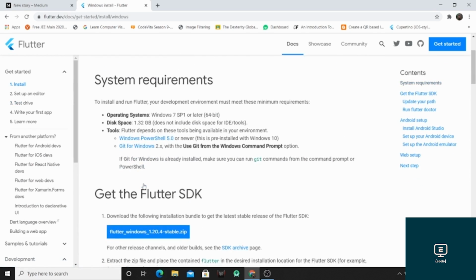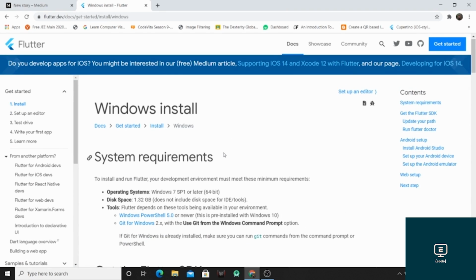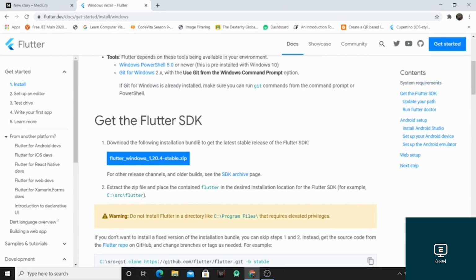So on clicking that icon, I have been redirected to this page. Here you will find a button which is over here. On clicking this, a zip folder will be downloaded in the download directory. From there, just extract this zip folder, create a src folder in the C directory, and paste this whole extracted folder.